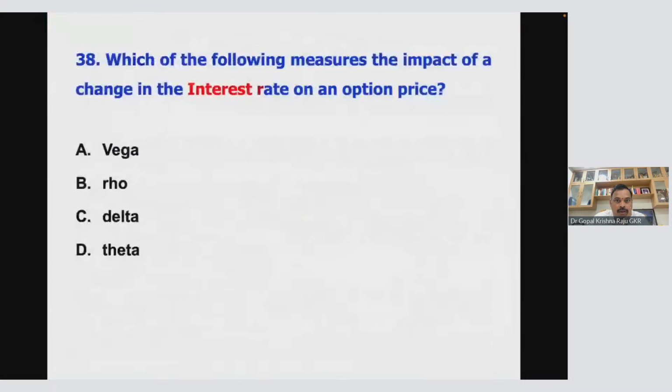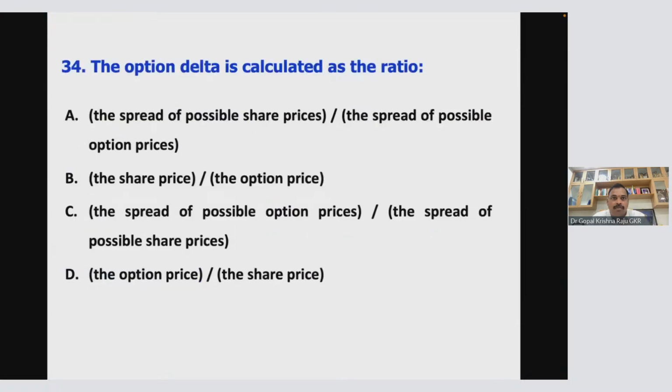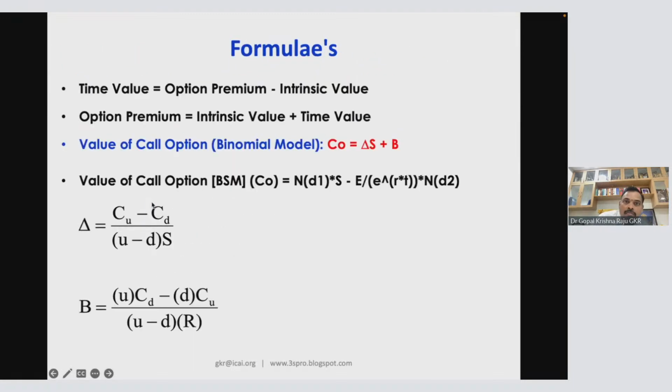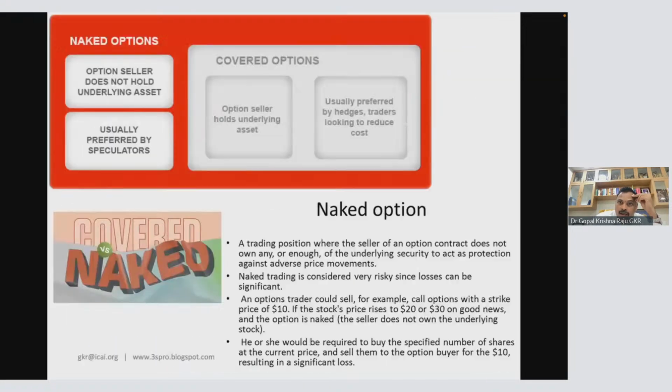You have this option delta ratio. This is for call option delta. Now, put option delta, how will you get it? Almost the same, but will it be U minus D? Now I'll show you that formula also for put option. This can also be an exam question.